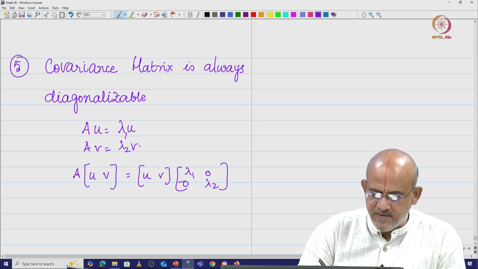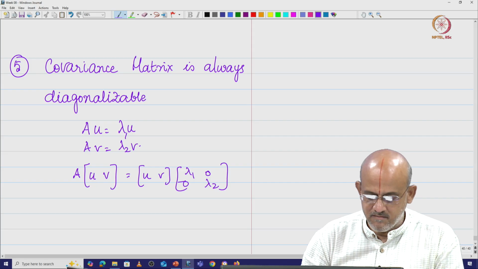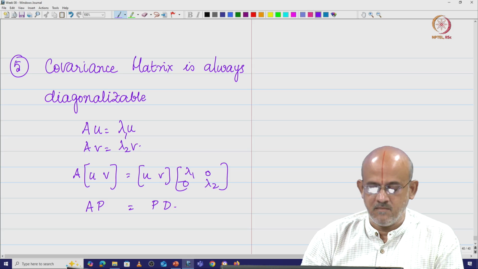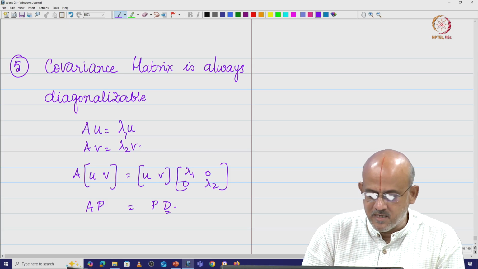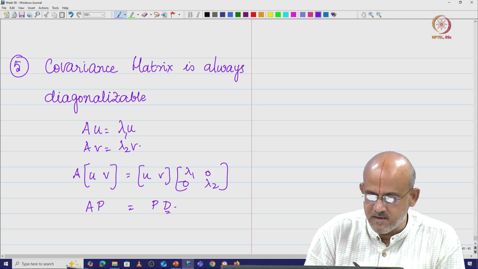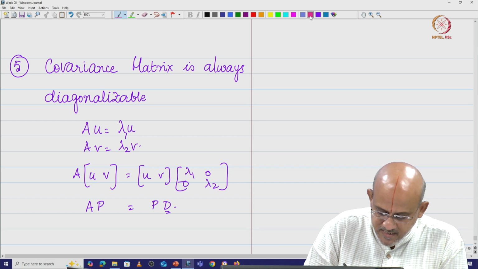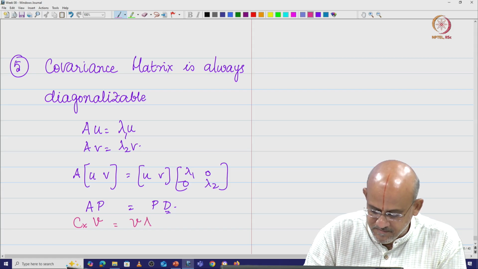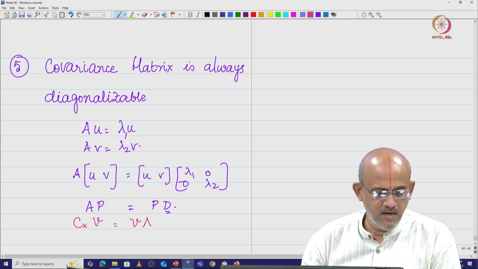Basically these were the eigenvectors of the matrix A. So, we had A P is equal to P D, this is what we had, and you can do it in terms of the covariance matrix also. I can write this as Cx into, let us say, some V matrix is equal to V matrix into, let us say, diagonal matrix lambda, right. We can put this.